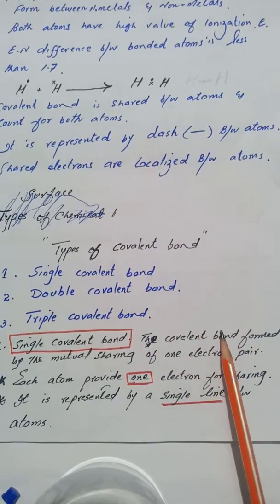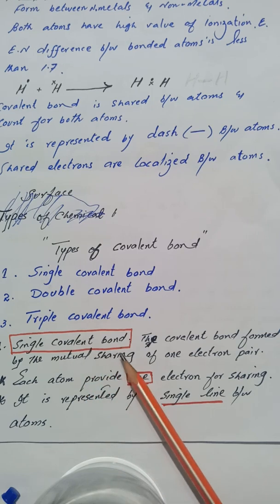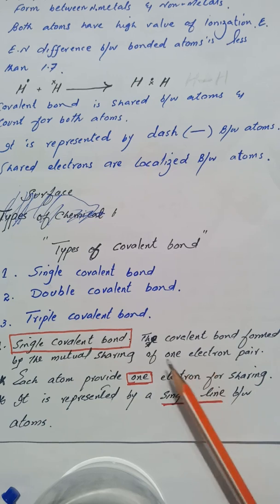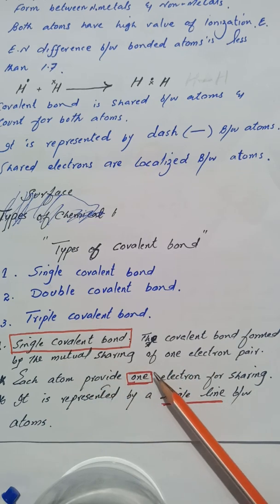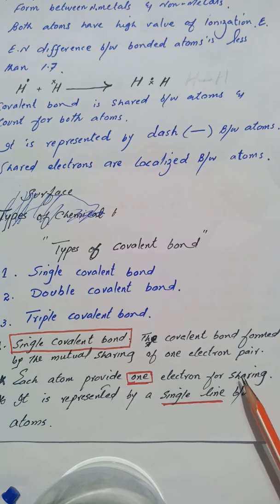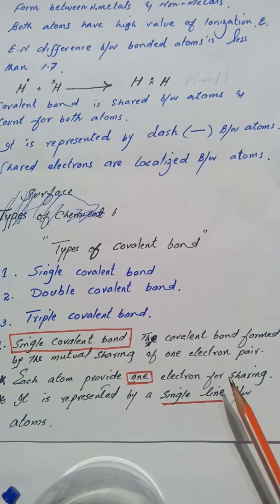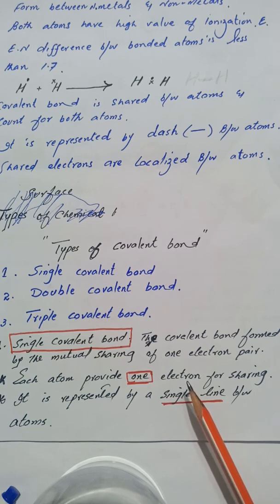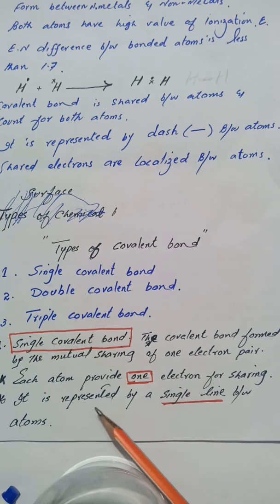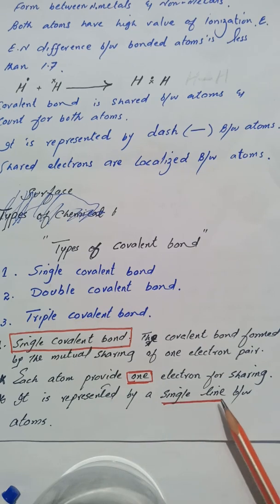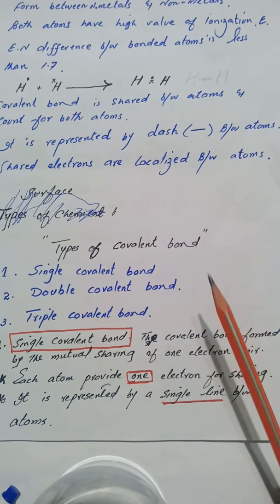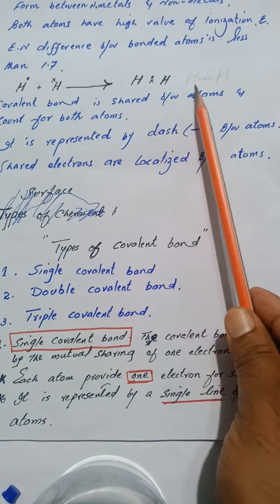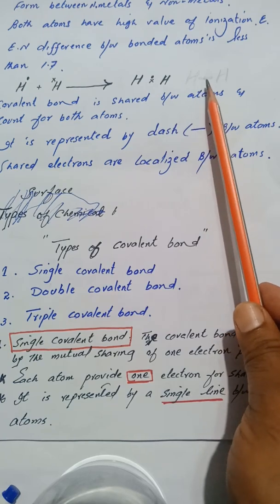The covalent bond formed by the mutual sharing of one electron pair. It means that each atom provides one electron for sharing. If two atoms combine together, then a pair of electrons will be shared. One atom provides one electron, the other atom will also provide another electron. It is represented by a single line between atoms, like we have discussed in case of hydrogen, that when one pair of electrons is shared, then it is represented by a single dash.